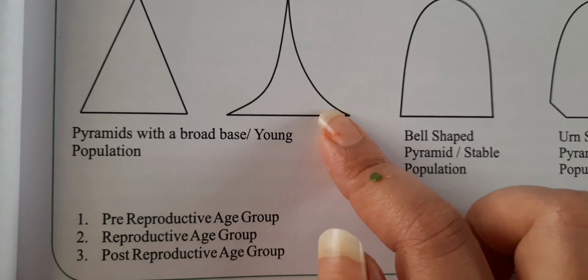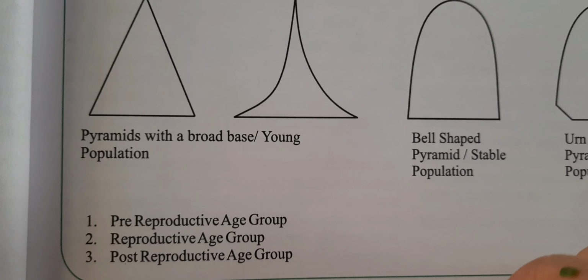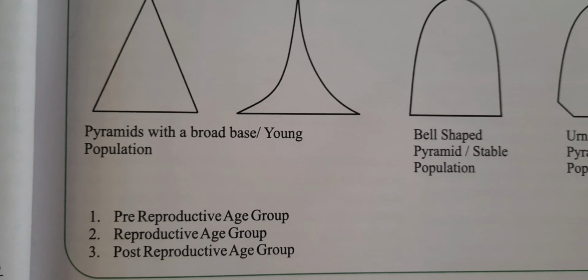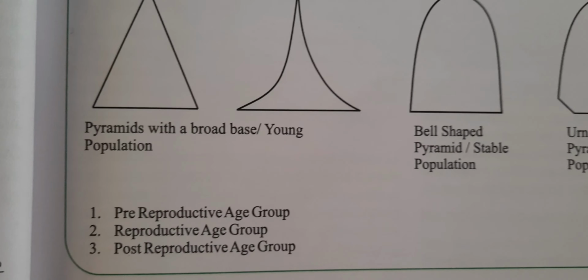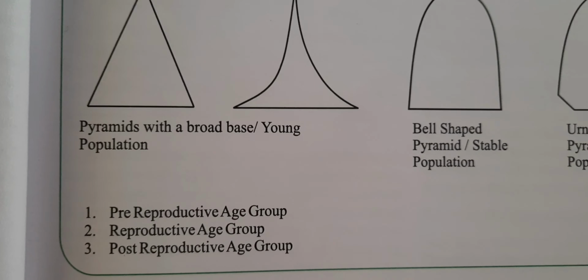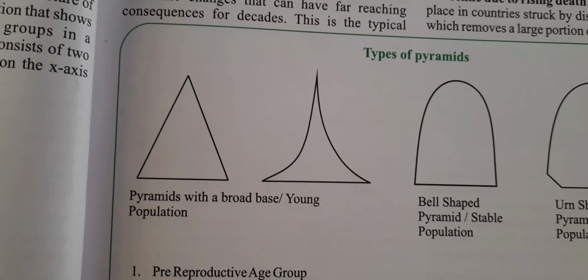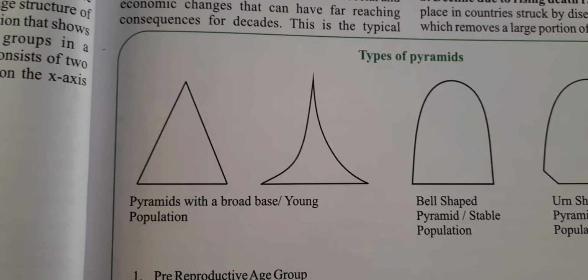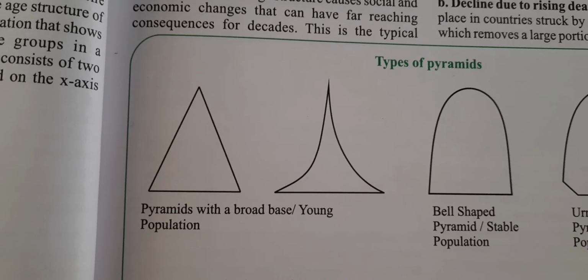Here the pyramid base is broad, indicating a large number of children, and this is the type of pyramid where we can see the baby boom, that means a huge number of smaller children in that particular age group. This is the typical pattern for less economically developed countries due to little access and incentive to use birth control.